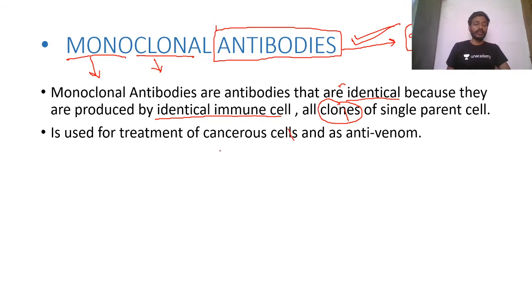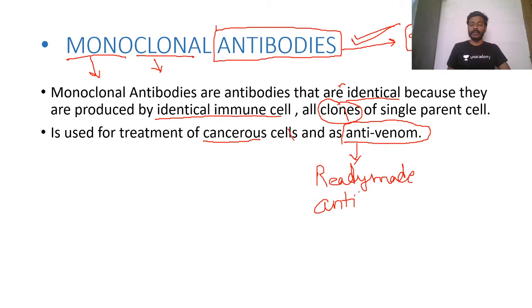Now these monoclonal antibodies, they are used for the treatment of cancer as well as they are used as anti-venom. मैंने आपको पहले ही बताया था, this anti-venom has ready-made antibodies. इसमें ready-made क्या होती है? Antibodies होती है anti-venom में. फाइन। और यहाँ पे भी हम हाइब्रिडोमा में क्या बात कर रहे हैं? To produce antibodies in large number, to produce antibodies in large number.